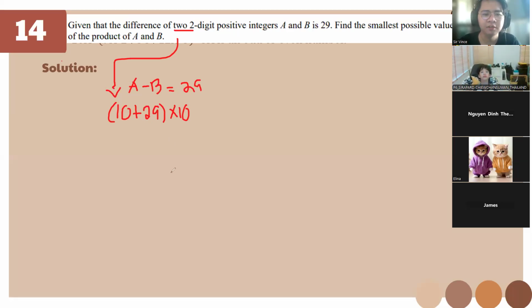So we have here 29 plus 10. Using PEMDAS, we have 39 times 10. So it's going to be 390. Okay, very good. Everyone also got it correct. So, questions? If not, let's go ahead.